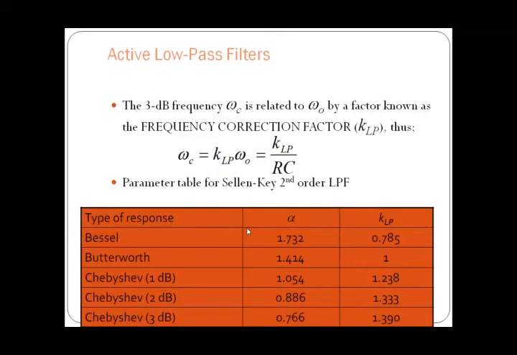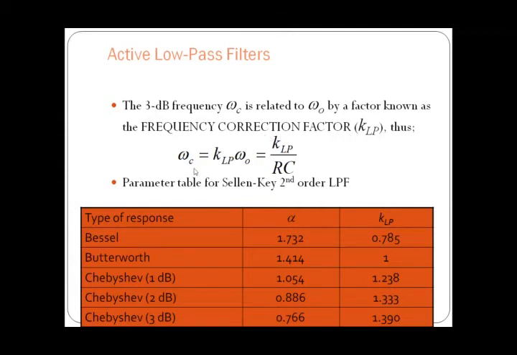So this is what you have observed. Next, the 3 dB frequency omega C, that is the critical frequency, is related to omega naught, the frequency of the applied signal, by a factor known as the frequency correction factor, that is KLP.